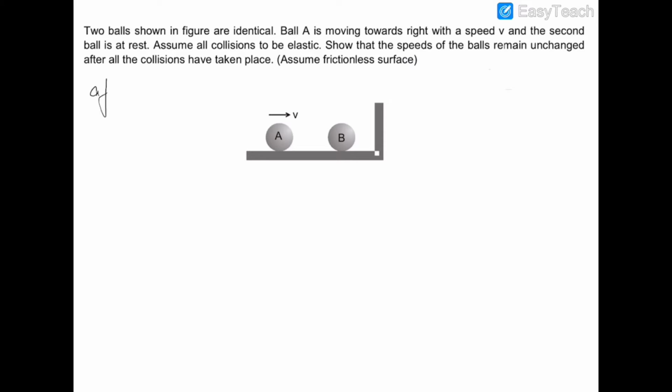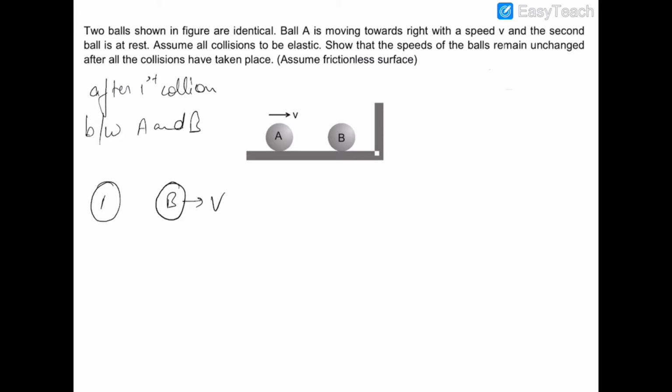So after first collision between A and B, the current scenario will be ball B will be moving with velocity v, and the ball A will be at rest. VA will be 0. Now this ball B will strike the wall